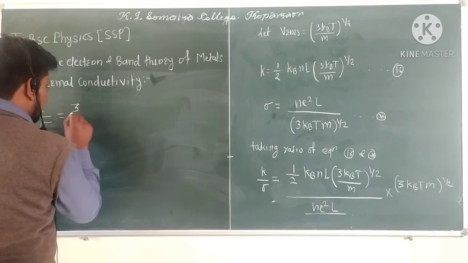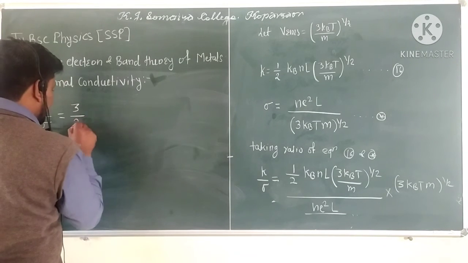So K by sigma becomes 3, with the denominator 2 as it is.